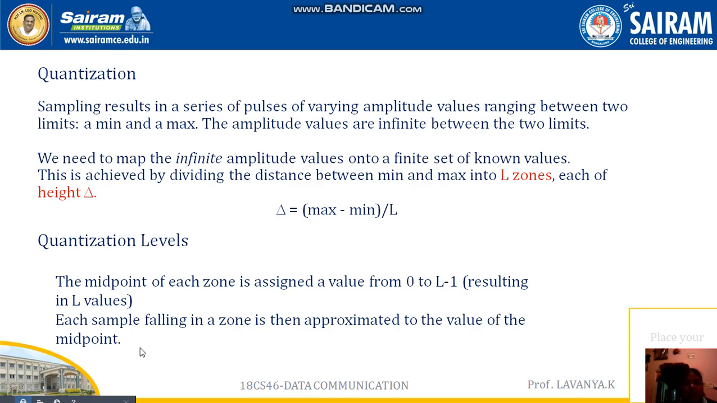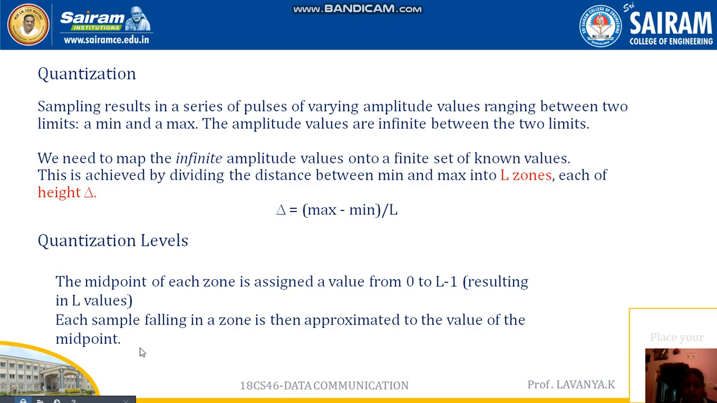Quantization is the result of our sampling, where we have divided that particular signal. The result of that sampling is going to vary in amplitude values. Along with that, it is going to consider the height of that amplitude, whether it is a minimum or maximum. These two limits are checked in the quantization method.